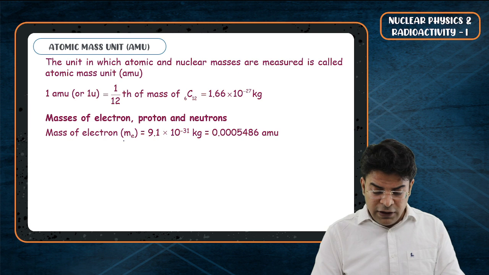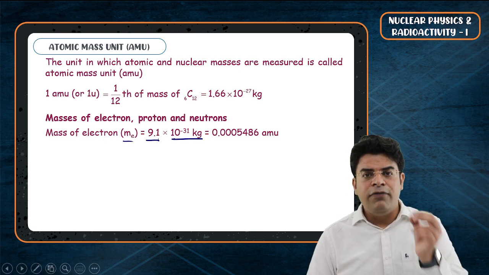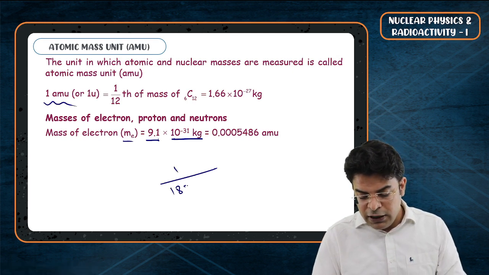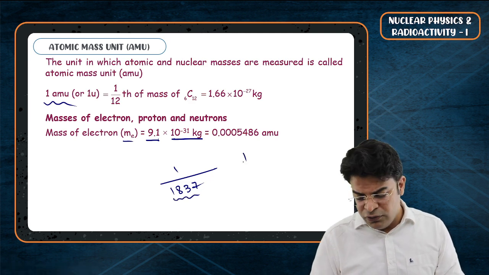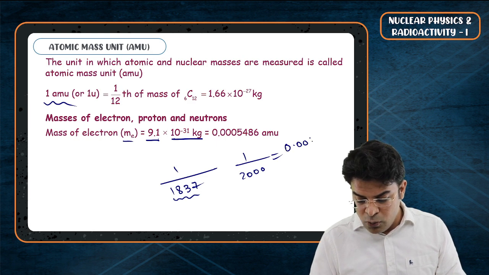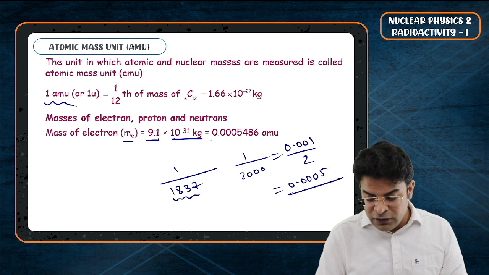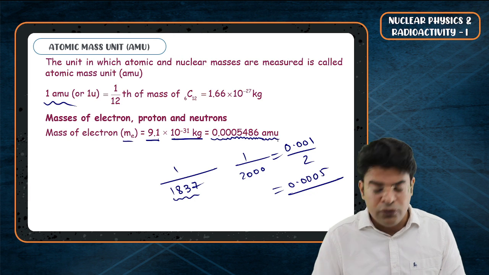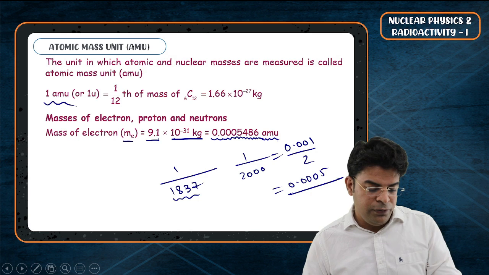The mass of electron is 9.1 into 10 to the power of minus 31 kg. And when we talk in terms of AMU, simply divide 1 AMU by 1837. For the sake of understanding, take it as 2000. So if you do 1 by 2000, you will get 0.001 divided by 2, which gives 0.0005. And you can see here 0.0005486 AMU. This is the mass of one electron when taken in AMU.